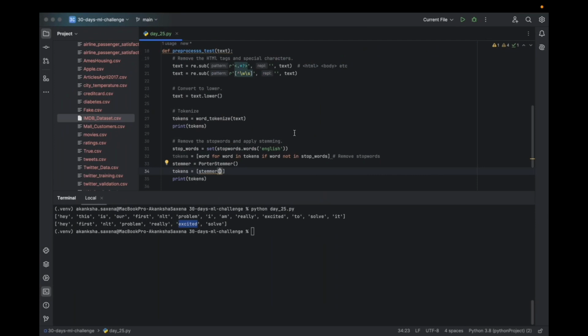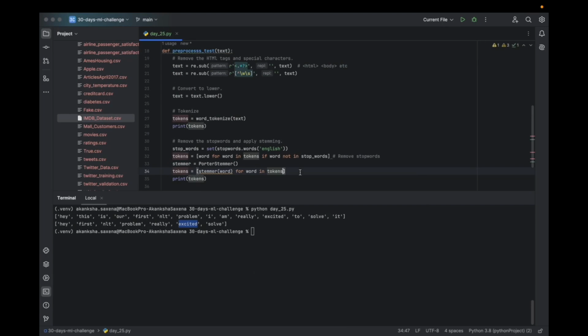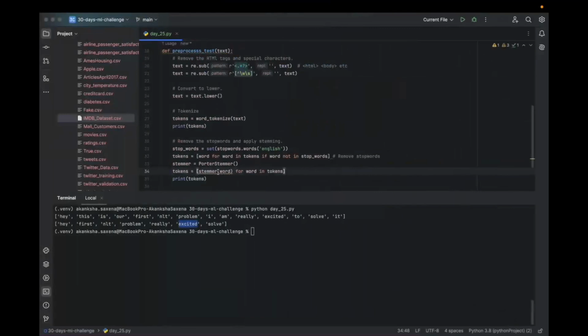Stemmer will be having a word. We'll get the word from the tokens, right? Yes, stemmer dot stem this word.